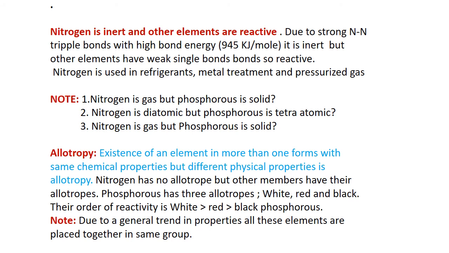Nitrogen is a gas, so we have to remember these three main questions. Nitrogen is a gas, but phosphorus is a solid. Nitrogen is diatomic, but phosphorus is tetratomic. So this question is again repeated.